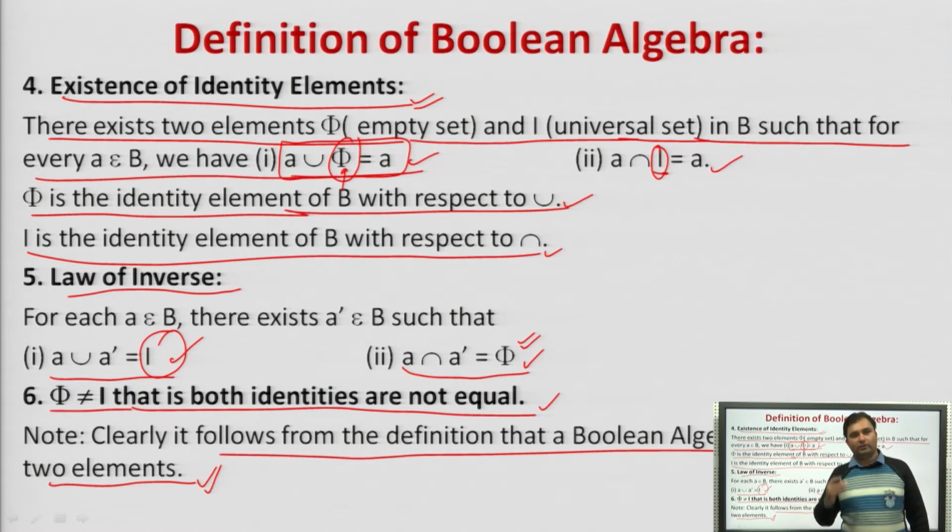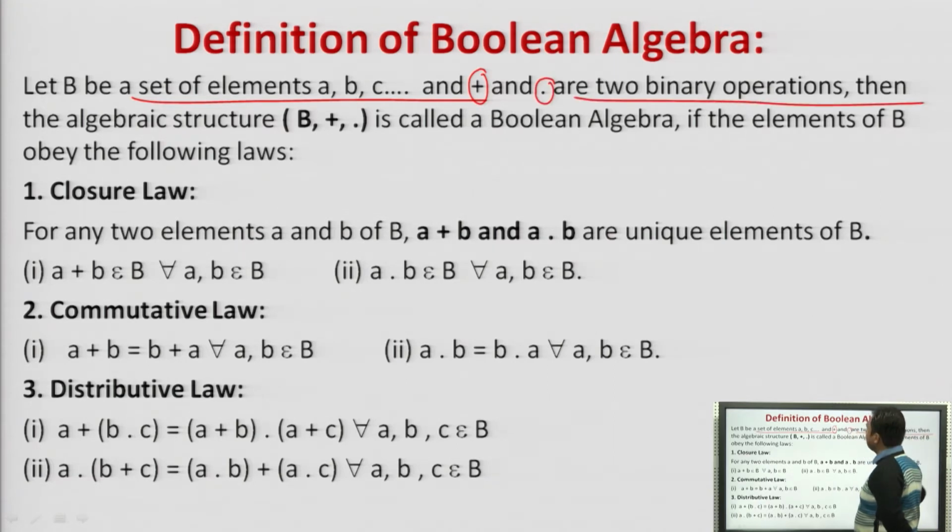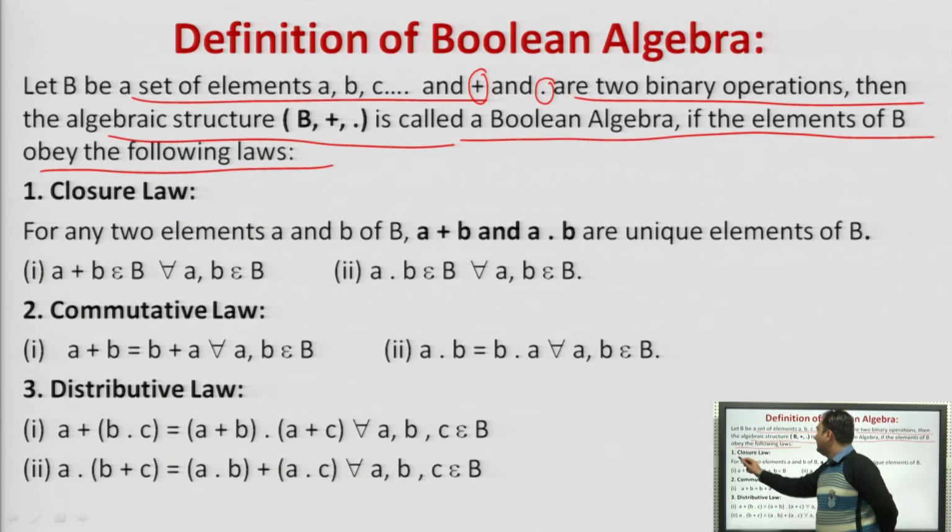So it follows from the definition that a Boolean algebra has at least two elements, right? This was basically for the two elements. So what were the properties? Closure, commutative, distributive, identity, inverse, and phi not equal to I, right? And we were performing the two operations, union as well as intersection. Next is another way of representing the Boolean algebra. Instead of union and intersection, we are dealing with plus and product, that is dot, right? We are given a set B of elements A, B, C; plus and dot are the two binary operations. Then the algebraic structure B, plus, dot is called a Boolean algebra if the elements of B obey the following laws.